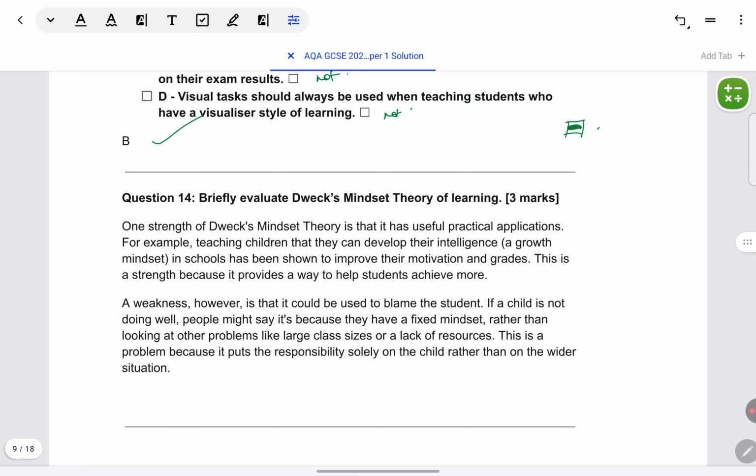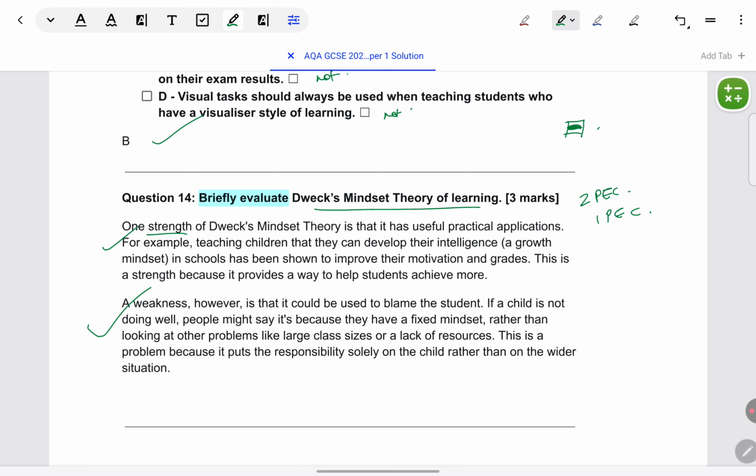Next is briefly evaluate Dweck's mindset theory of learning. Again, 3 marks, your choice. You can give 2 PEC points, or you can give 1 PEC point and elaborate really well. I always take the 2 PEC points. GCSE students find it easy. So evaluate one strength, one weakness preferably, but you could also give both strengths, or both weaknesses. You can pause and see this answer if needed.